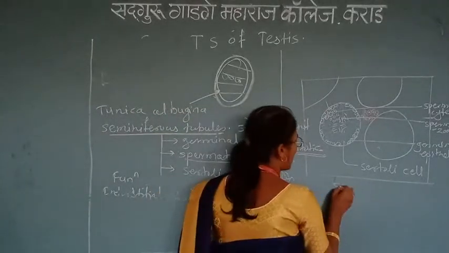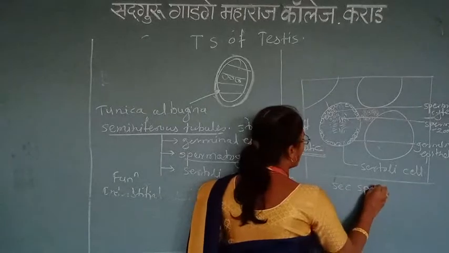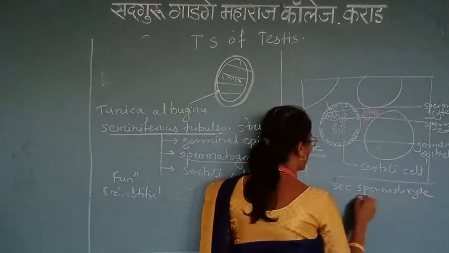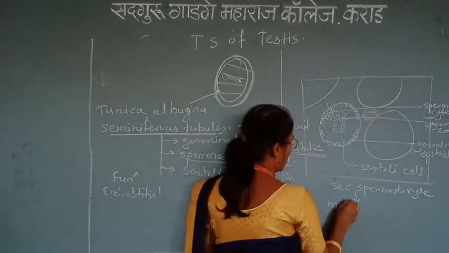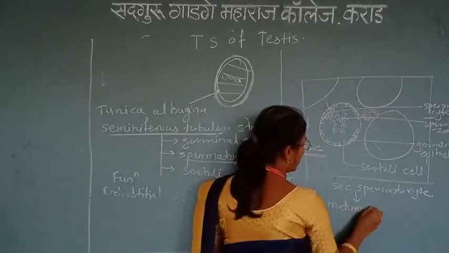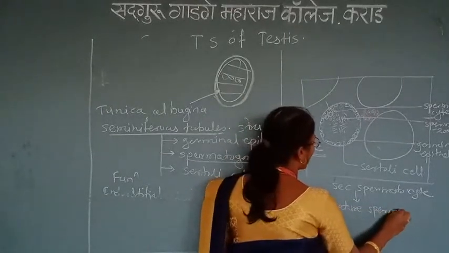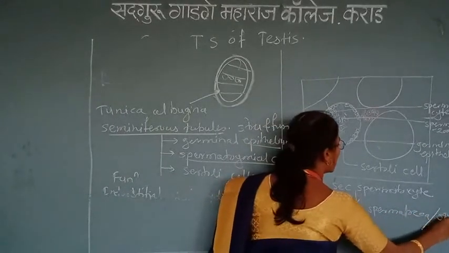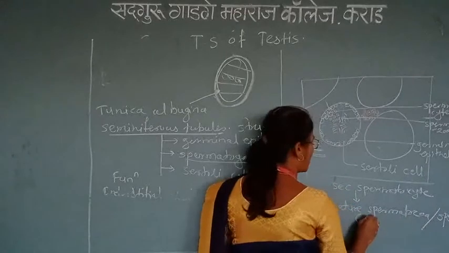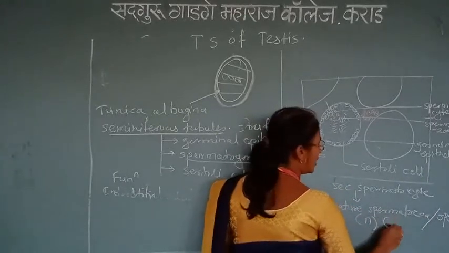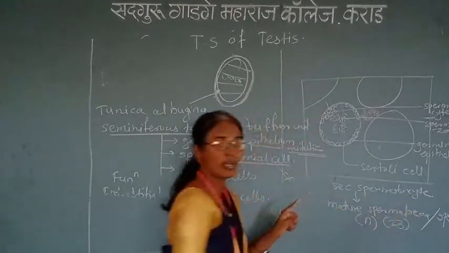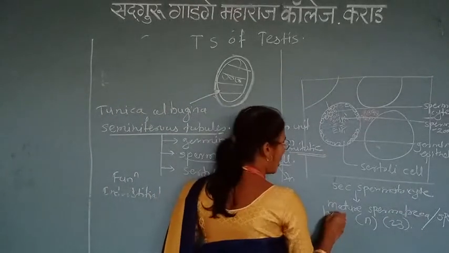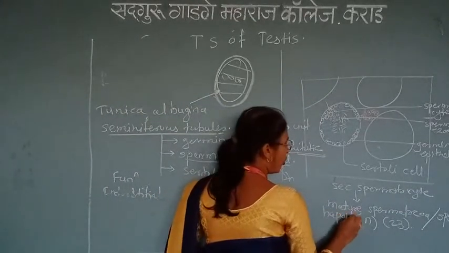Now this secondary spermatocyte forms the mature spermatozoa, also called a sperm. It is always n in number, which is 23 chromosomes in a human being. This is haploid in nature.